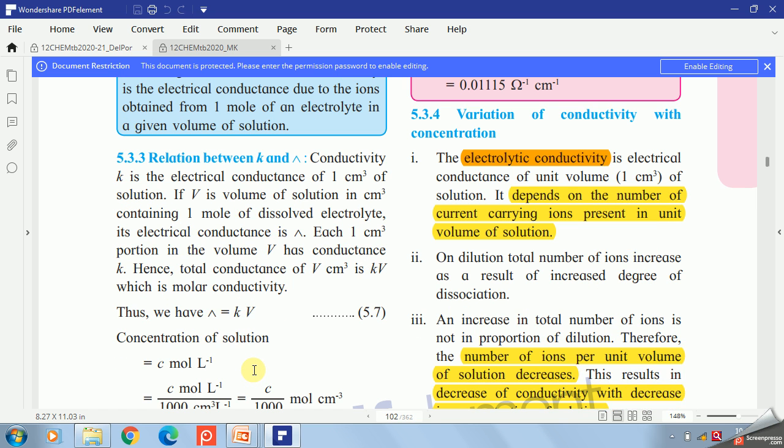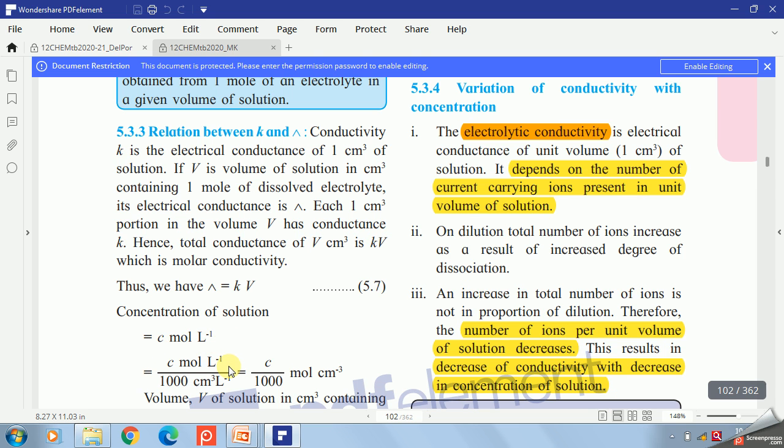Now we know that concentration is C and the unit is mole per liter or mole per dm cube. Now if we divide this by 1000, since 1 liter is equal to 1000 centimeter cube, the liter gets cancelled. So what remains is C divided by 1000 mole per centimeter cube.